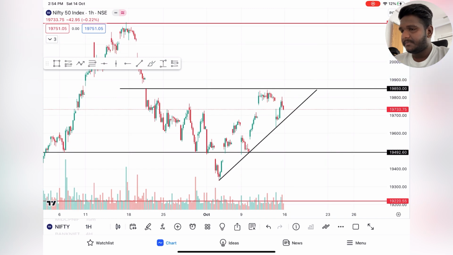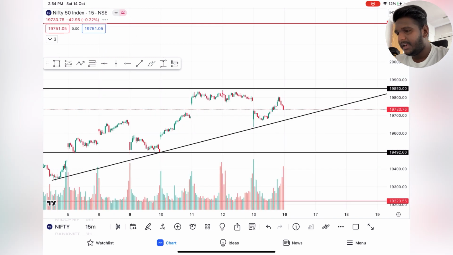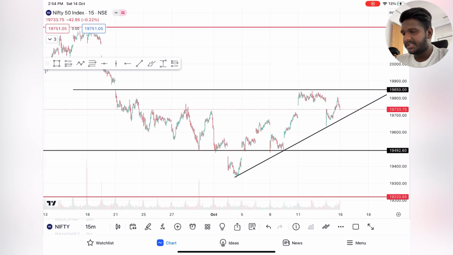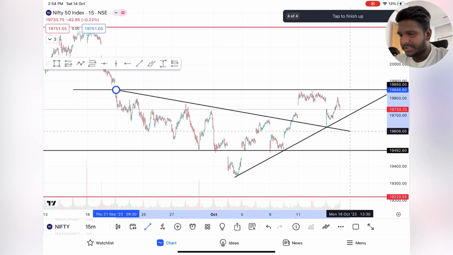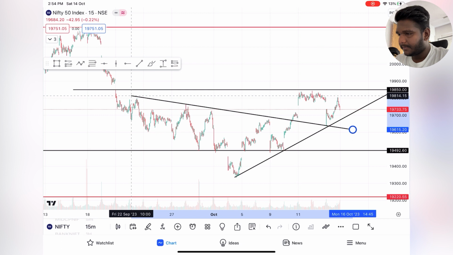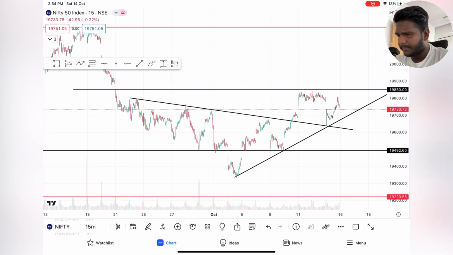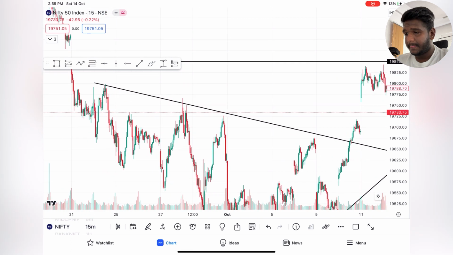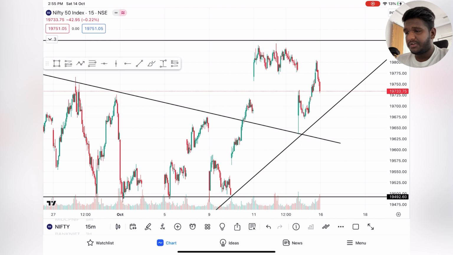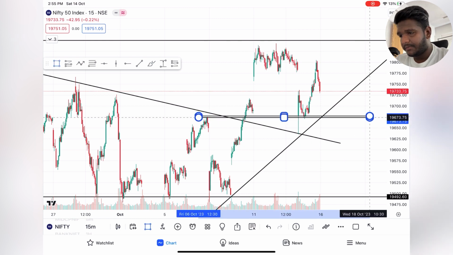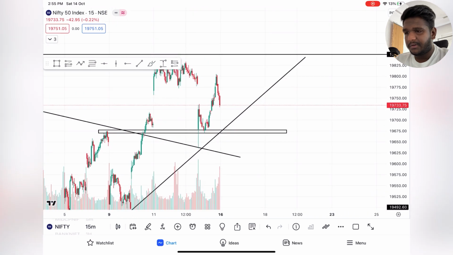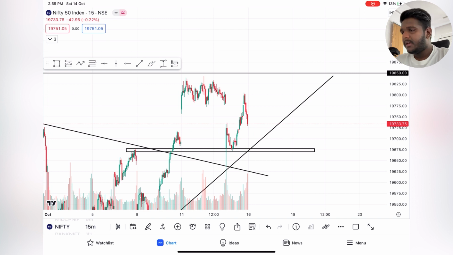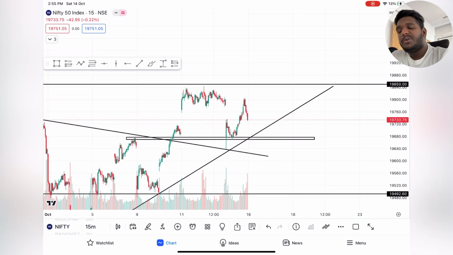The next is the 15 minutes time frame. Here there are lots of supports and resistances. Over here also, if you check, we have this kind of thing. You can see this. It's a very strong one. By this I can identify this is one of the strongest supports as of now. So on the upside, what can we expect? On the downside, what can we expect for tomorrow?